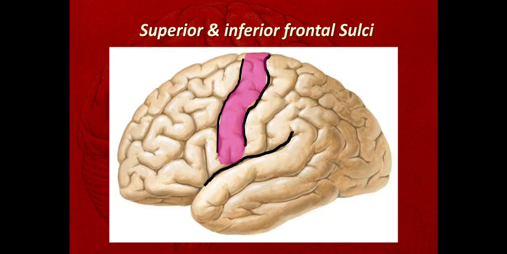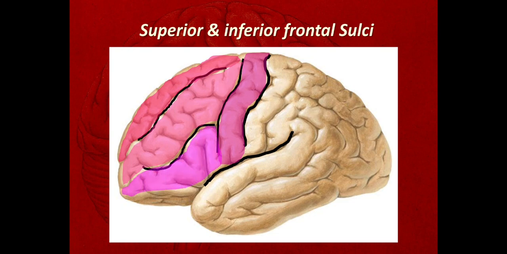Okay, so here in front of the precentral sulcus, these are the two sulci running horizontally. These are the superior frontal sulcus and this is the inferior frontal sulcus. Because of these two sulci, this anterior part of the frontal lobe is divided into the superior, middle and inferior frontal gyri. So this is the superior frontal gyrus, this is the middle frontal gyrus and this is the inferior frontal gyrus.